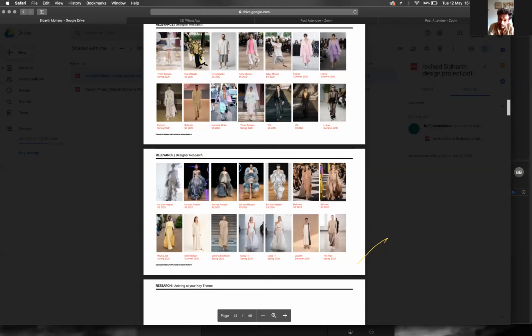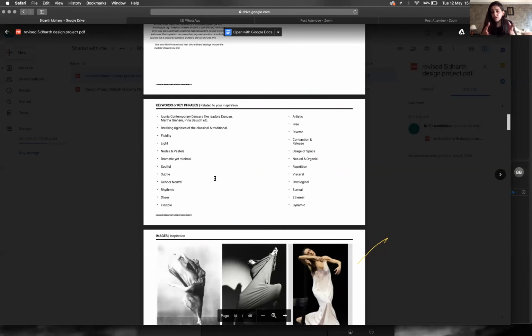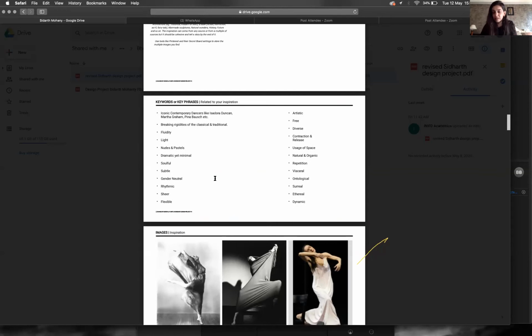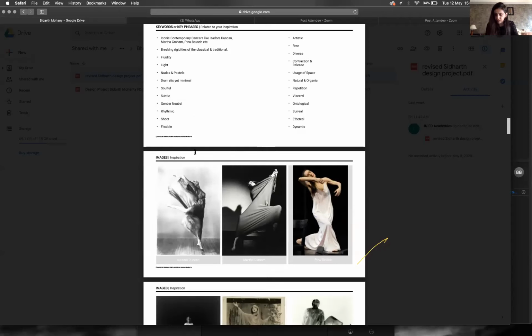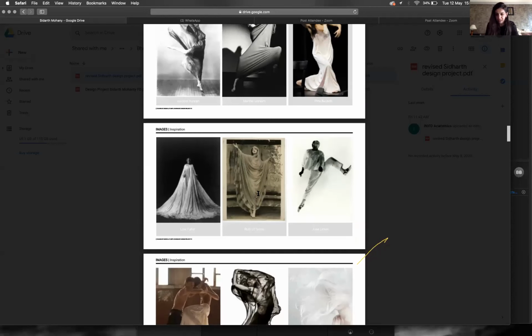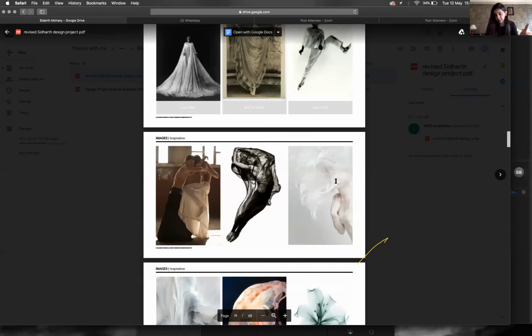Okay, and then you've got your research coming in, your keywords coming in, and I start to see more of a focus in this, because earlier when you were talking about lines and movements, now the person is actually mentioning dancers. So there is an element of dancers coming in. So you started to relate the lines, movement, kinetic energy with dancers, fluidity, nudes and pastels. So there is a certain kind of focus coming in now. And then these images are lovely of the different dancers and different things happening over here. So it ties in really well. So this is a really good example. I think everyone should have a look at this one.